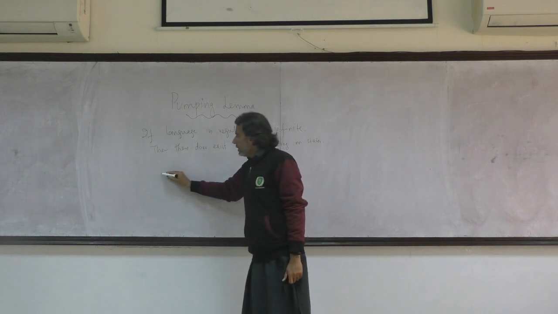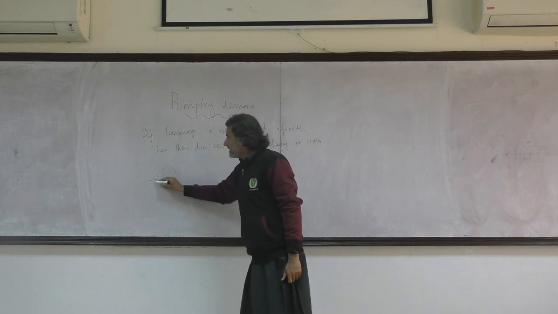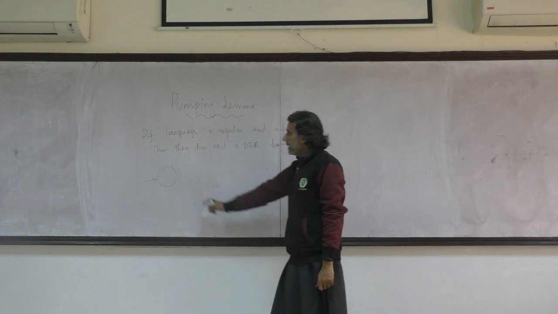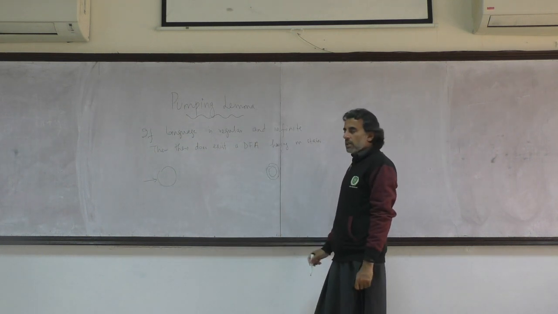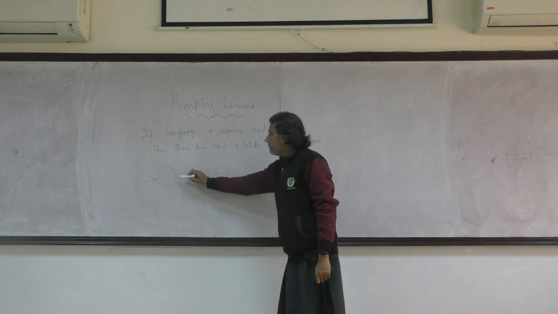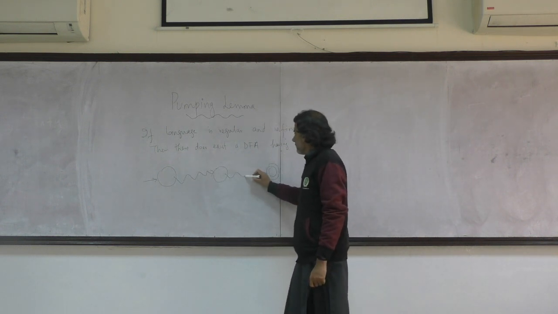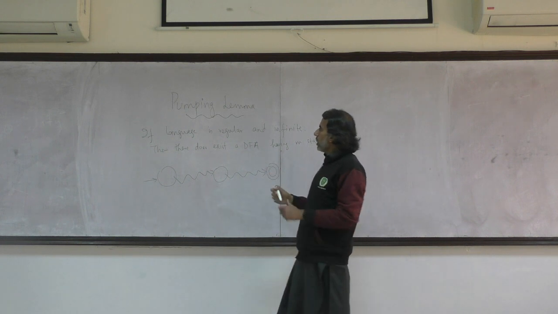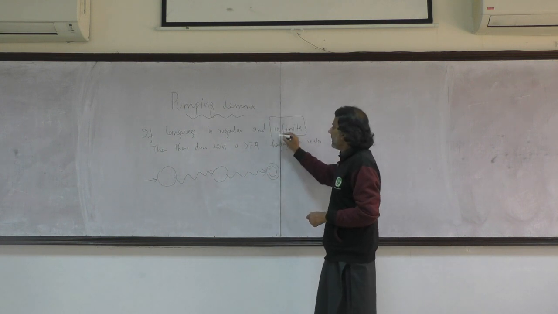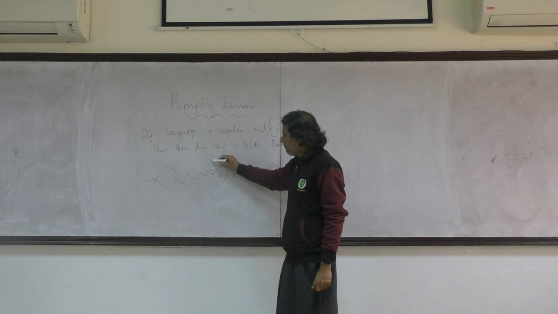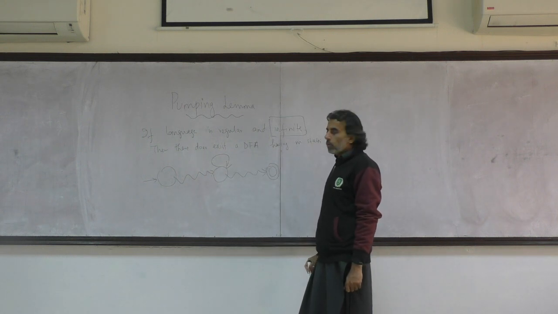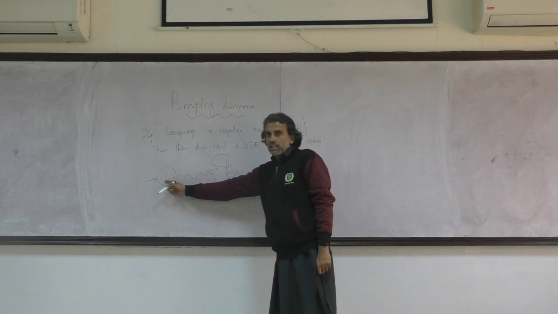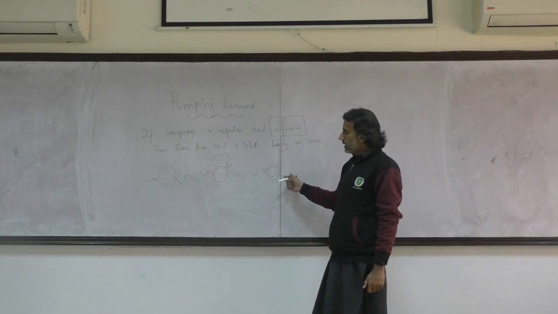So if we try to visualize this kind of DFA, it will have a start state, it will have at least one final state, and in total there will be m states. And because of the property that it is infinite, it must have at least one loop somewhere on the DFA, starting from the start state going up till the final state.